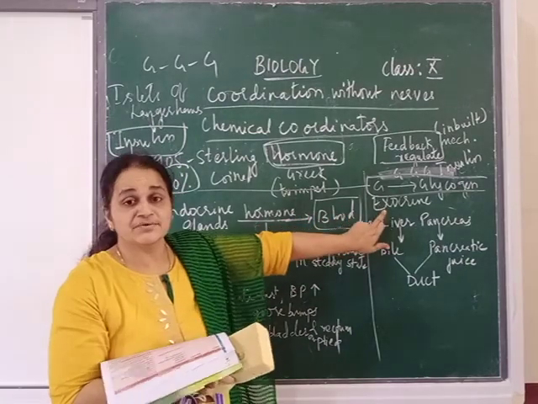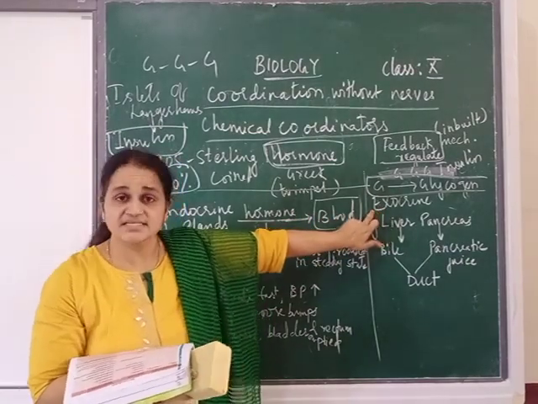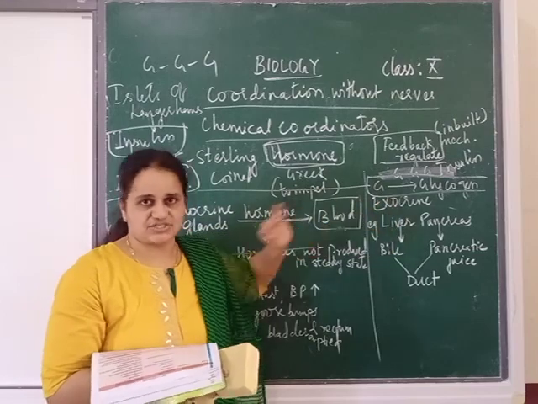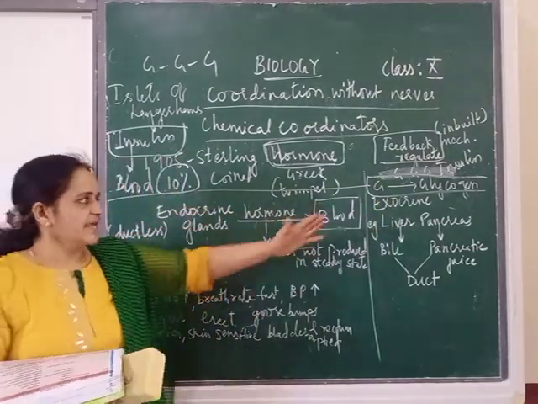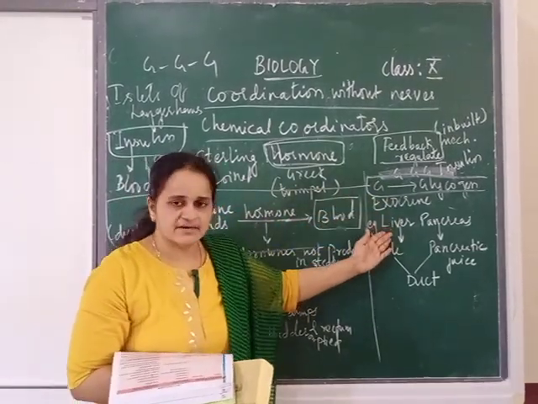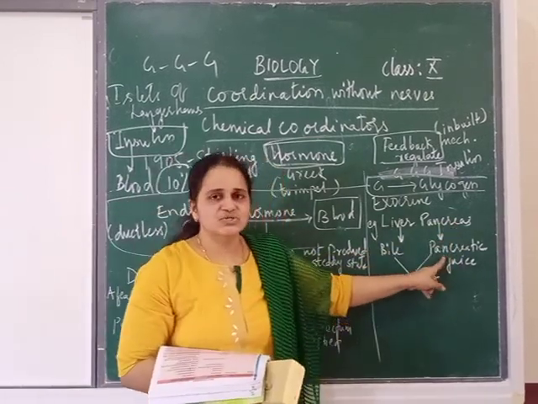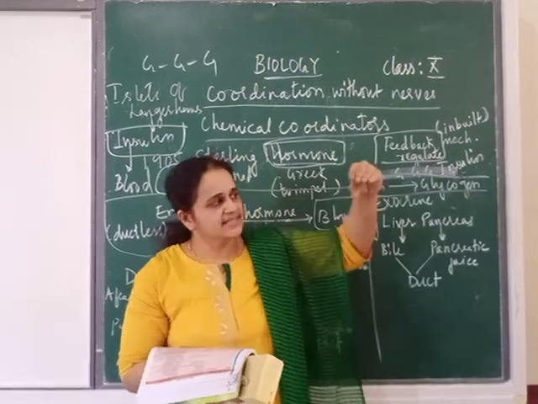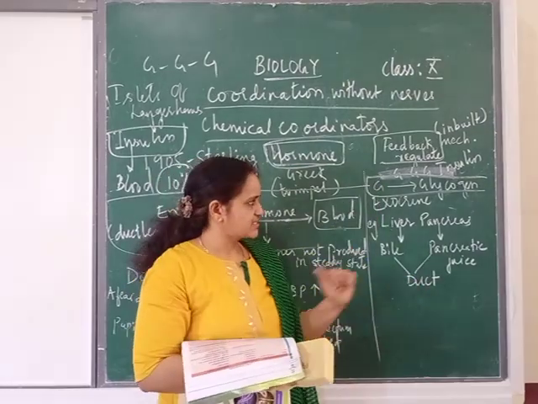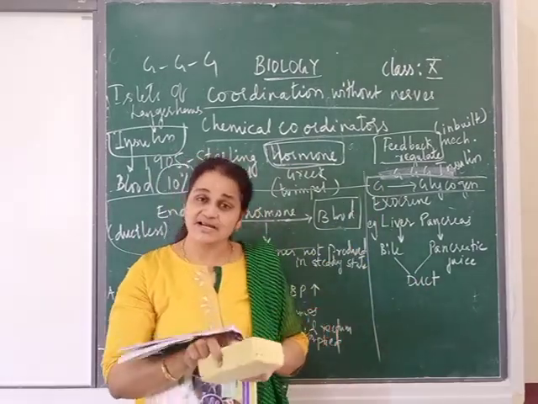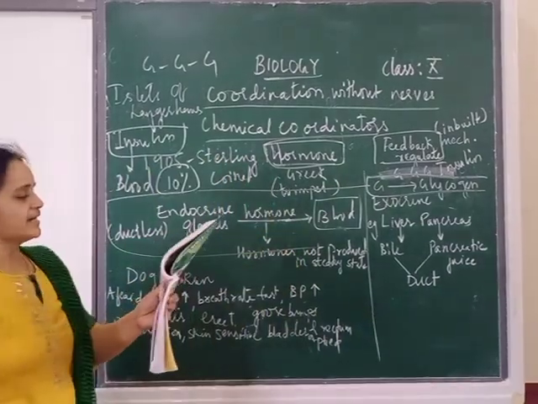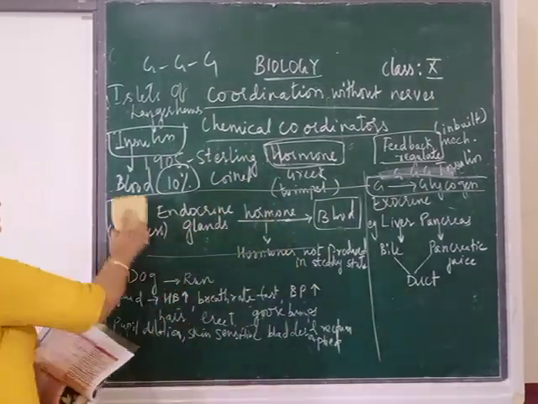Now I forgot to tell you about exocrine. Exocrine, is it ductless? No, it has a duct. Endocrine is ductless. Example of exocrine, liver. Liver secretes bile. Pancreas secretes which juice? Pancreatic juice. And they are carried by the duct. So they are called which gland? Exocrine. So now look at your page number 108.